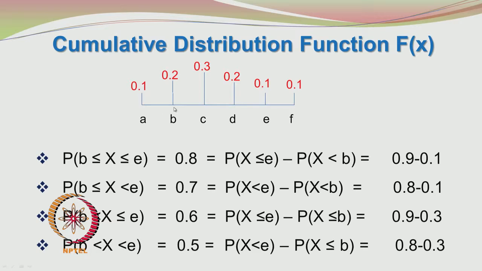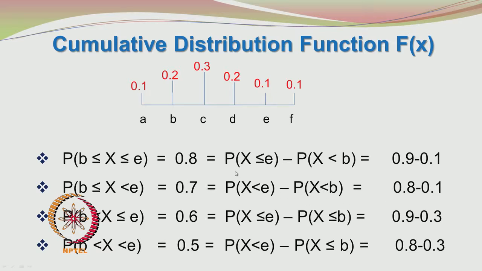So, we count 0.2 corresponding to the probability of occurrence for b. So, 0.2 plus 0.3, 0.5, 0.5 plus 0.2, 0.7. We are excluding e because it is probability of x less than e minus probability of x less than b.